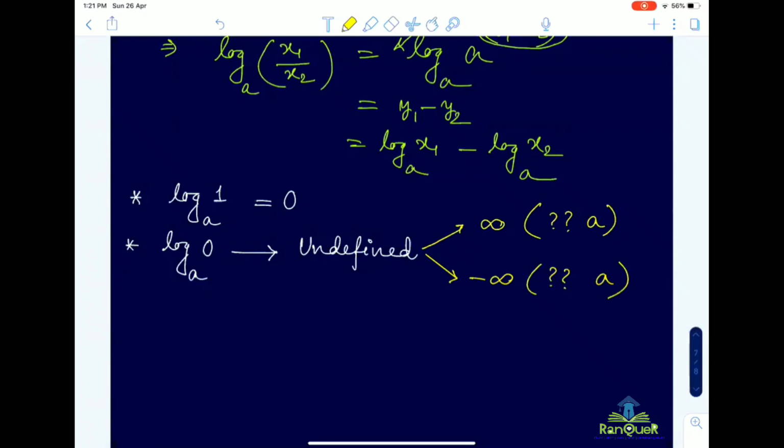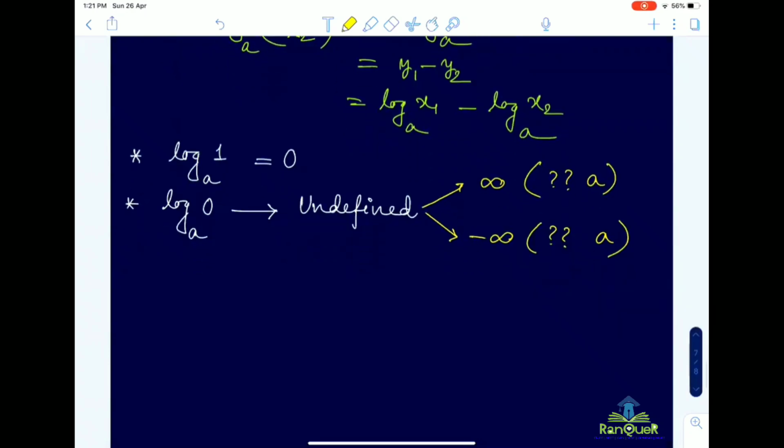Now the question is, for what values of a will it happen. These things we will discuss next day, not today, because we still have not discussed the graph of y equal to log x base a. Then we will understand from that for which values of a, in which region, log 0 base a will be plus infinity, and in which region of a it will be minus infinity. We will discuss it separately with the help of the graph.